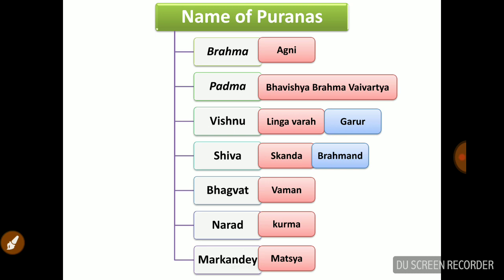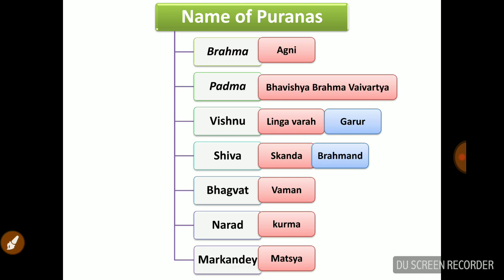There is Brahma Purana, Padma Purana, Vishnu Purana, Shiva Purana, Bhagavat Purana, Narad Purana, Markandeya Purana, Agni Purana, Bhavishya, Brahmavaivarta Purana, Linga, Varaha Purana, Skanda Purana, Vamana Purana, Kurma Purana, Matsya Purana, Garur Purana, Brahmananda Purana. So these are the important Puranas.